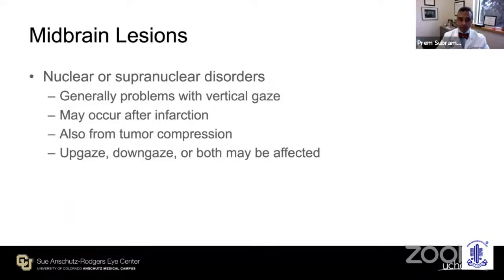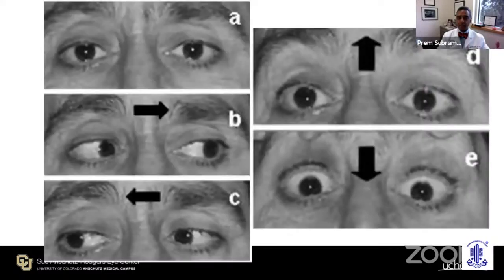Other midbrain lesions can give you nuclear or supranuclear disorders that produce paresis of vertical gaze. It may occur after infarction, after tumor compression, and upgaze, downgaze, or both may be affected. So unlike the dorsal midbrain syndrome that I just showed you that has the classic triad of findings, here you may see an isolated vertical gaze disorder.